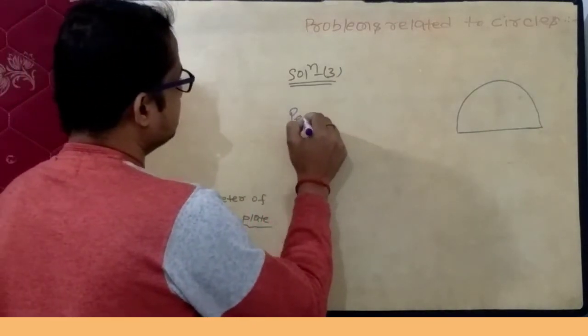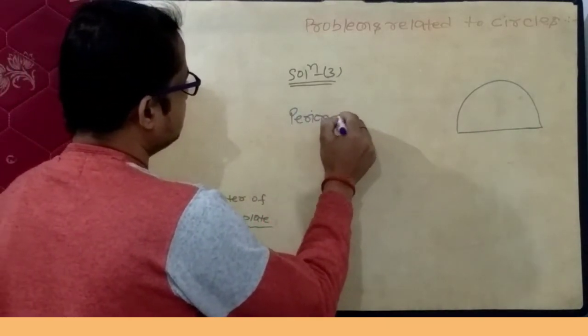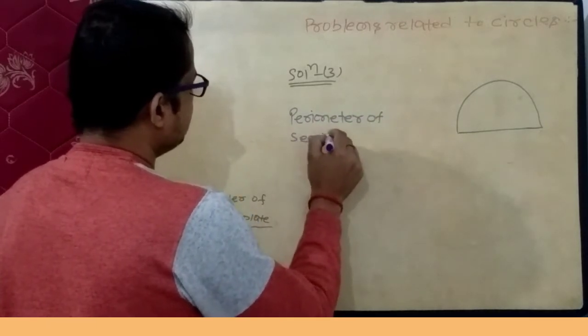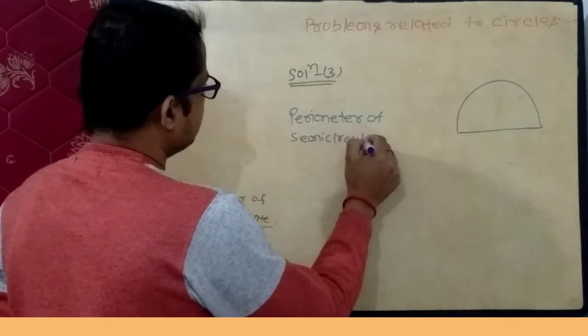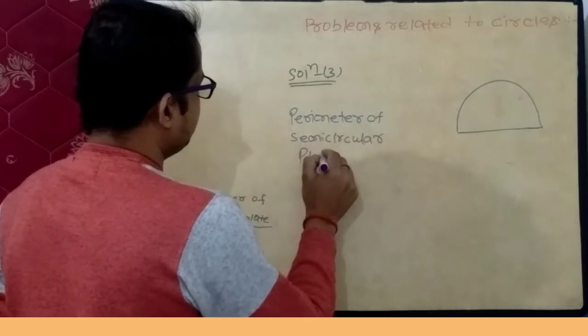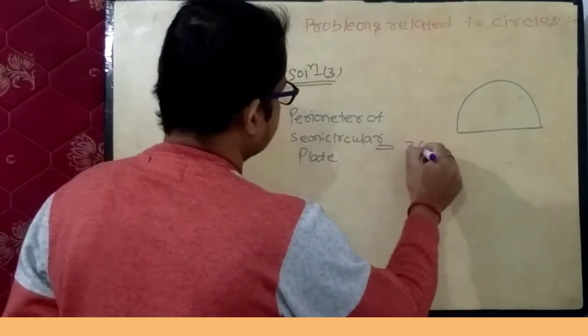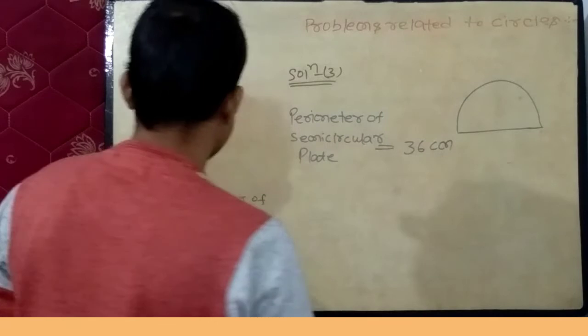So the perimeter of the semicircular plate equals, as given according to the question, 36 centimeter.